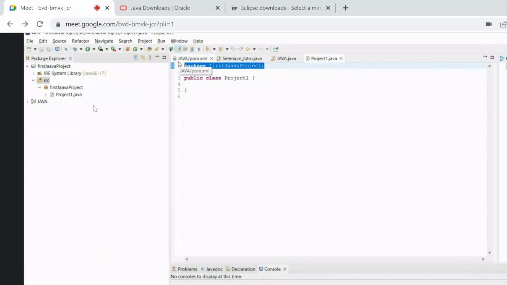So you can also do it this way. We are also going to do it this way only: we will create our own package and inside that we will have one class. I will show it shortly, so don't delete it. You can write your code in project one.java. This is the correct one. Yeah, correct, not an issue. Okay, thank you.